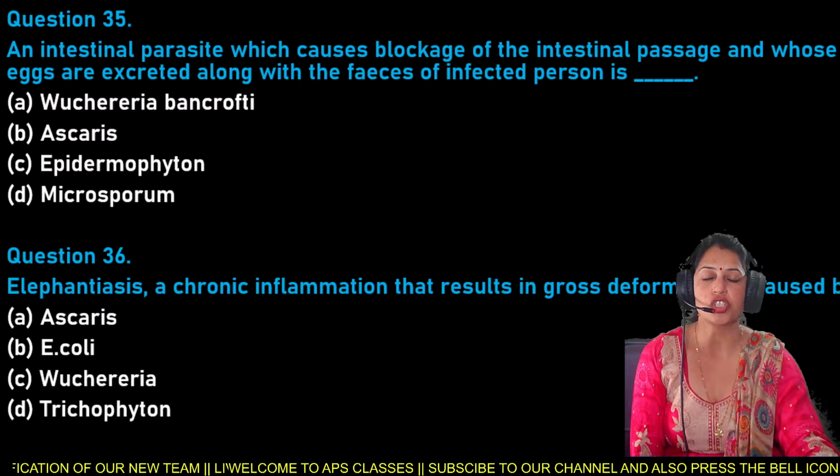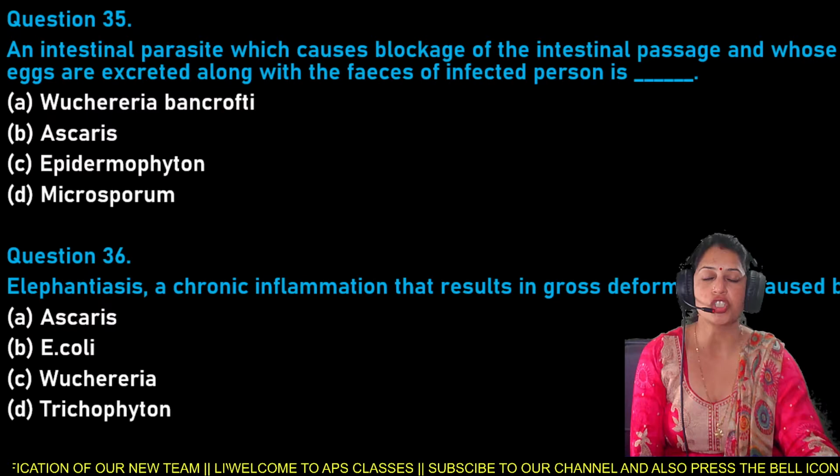So here beta, filariasis is the disease that is transmitted by the bite of the female mosquito vector. So option A, filariasis, is the right answer.